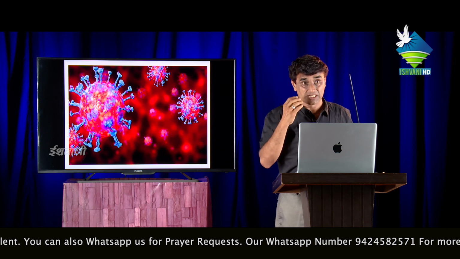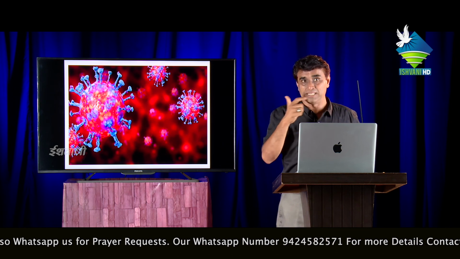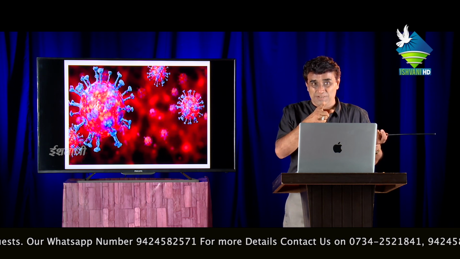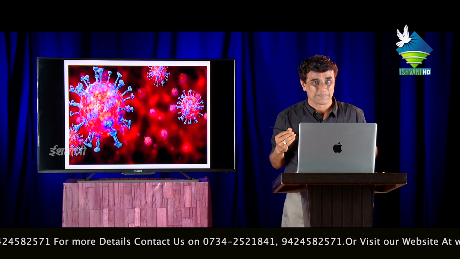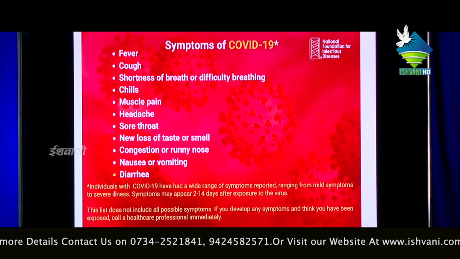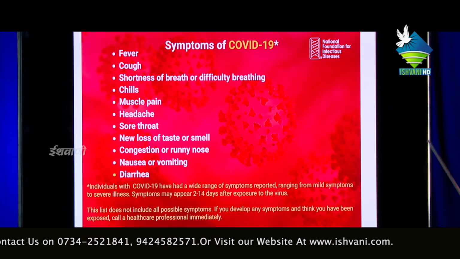If they are sneezing or touching any portion, using their finger like this, viruses are there. They shake hands with any other person and spread the virus. And I told you that microorganisms develop in fractions of seconds. So in lakhs, crores, millions, billions, virus will develop. The last slide but one is the symptoms of COVID-19, just for information.